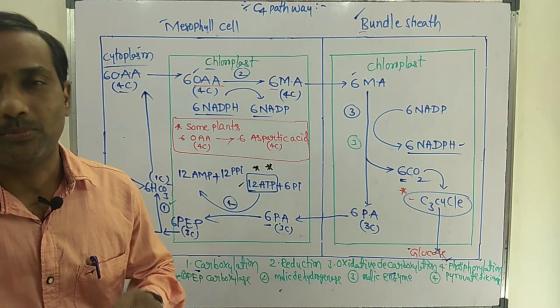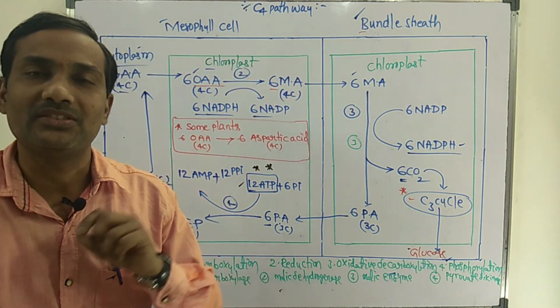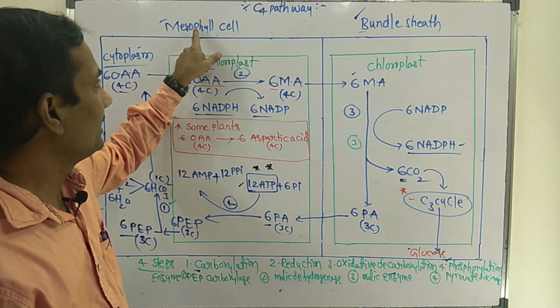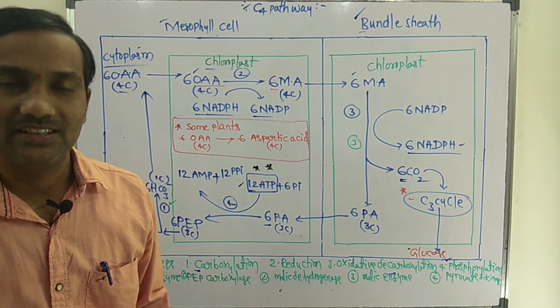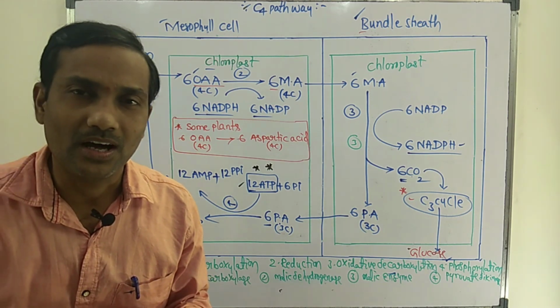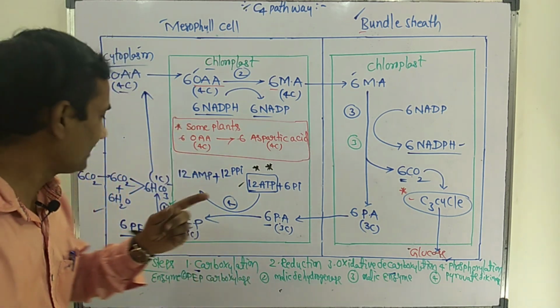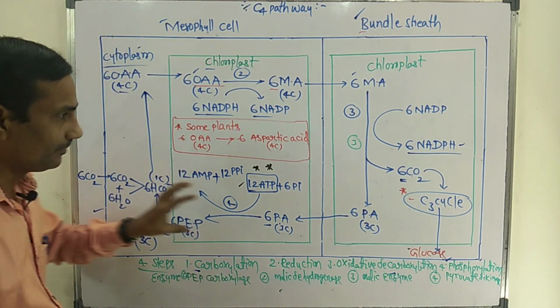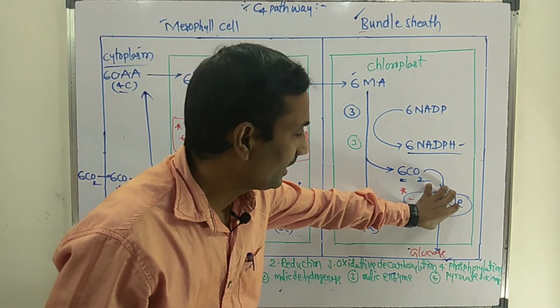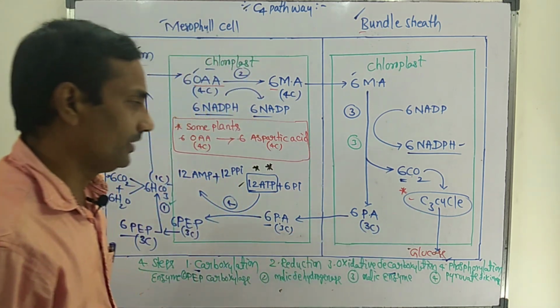So the main important questions: the number of cell types that participate in the C4 pathway is 2, mesophyll cells and bundle sheath cells. The number of carboxylations in the C4 pathway is 2. The first carboxylation is in the mesophyll cell, the second carboxylation is in the bundle sheath cell, that is in the C3 pathway.